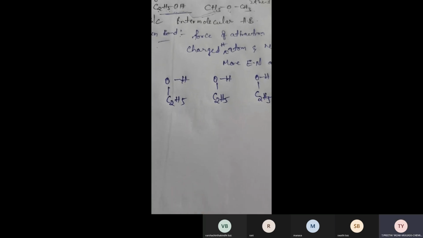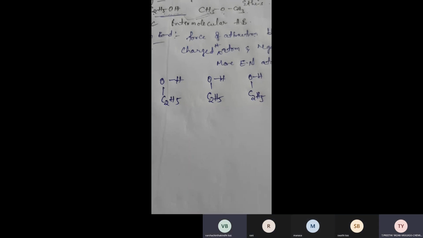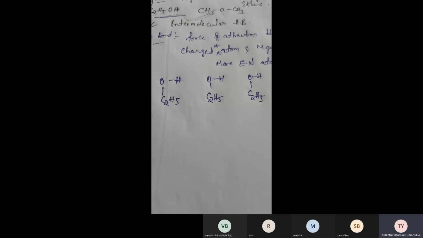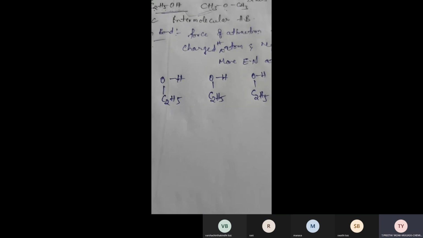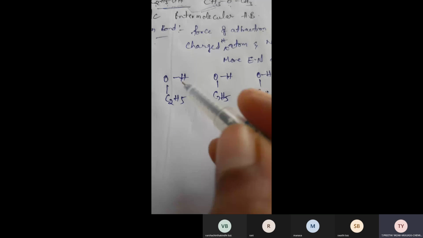Among oxygen and hydrogen, which is more electronegative atom? Oxygen. You have to remember this one. Oxygen is more electronegative atom, right? What is meant by electronegativity?